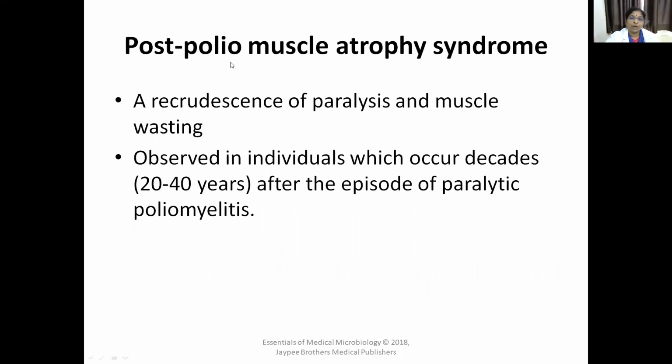There is a condition called post-polio muscle atrophy syndrome, which is observed in individuals decades after the episode of paralytic poliomyelitis. So, after 20 to 40 years, you can see this condition. The muscle wasting and muscle atrophy is seen 20 to 40 years after the episode of paralytic poliomyelitis. That is called post-polio muscle atrophy syndrome.